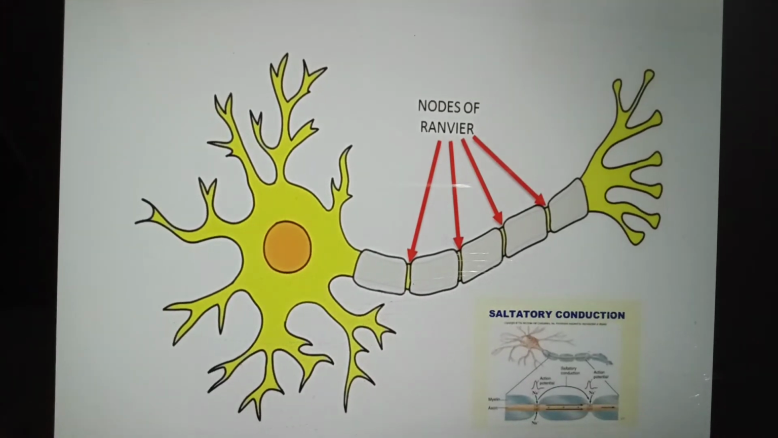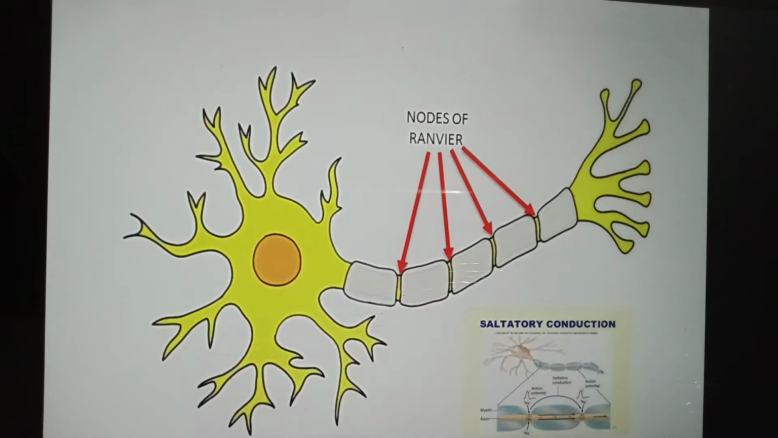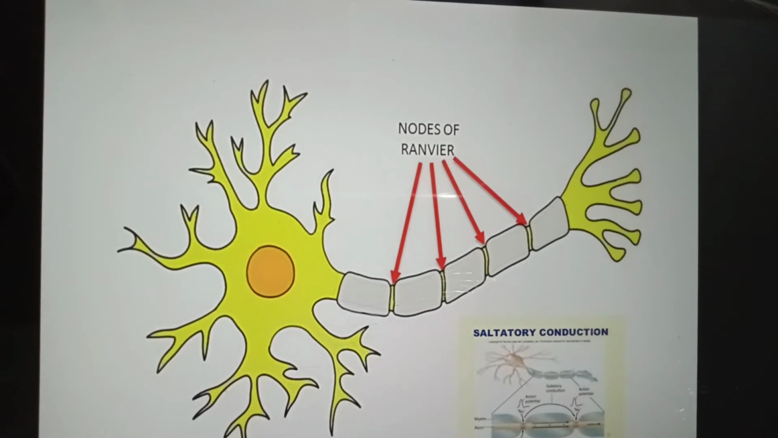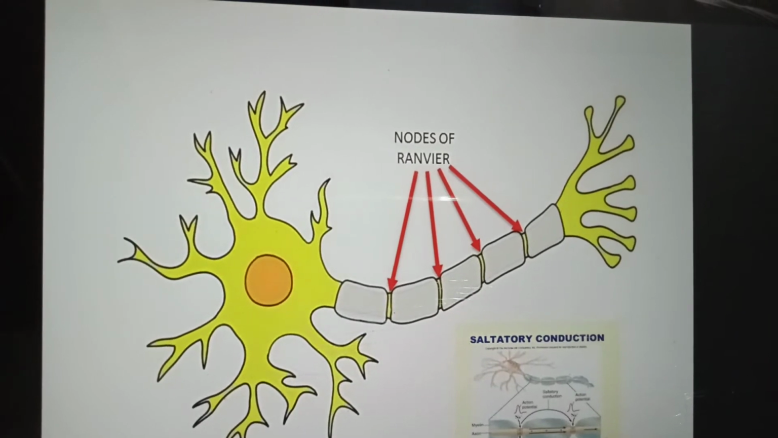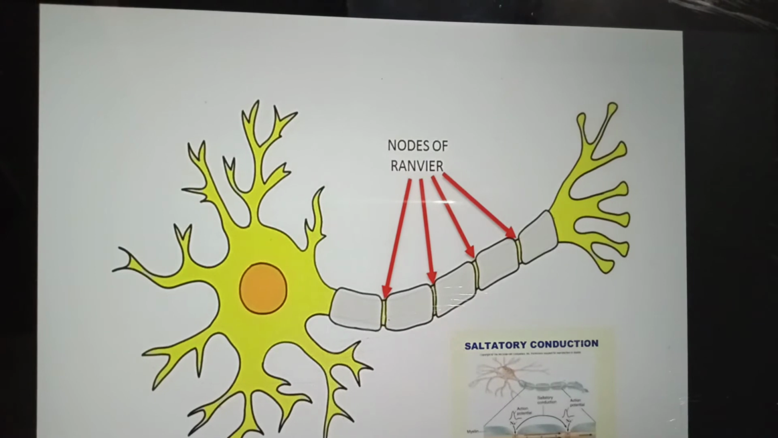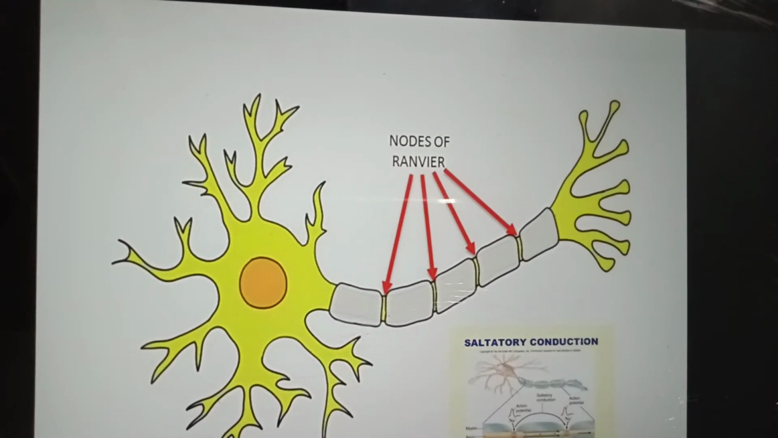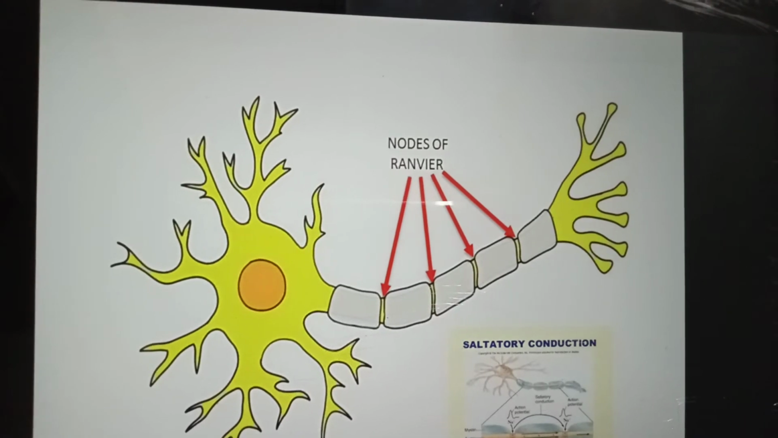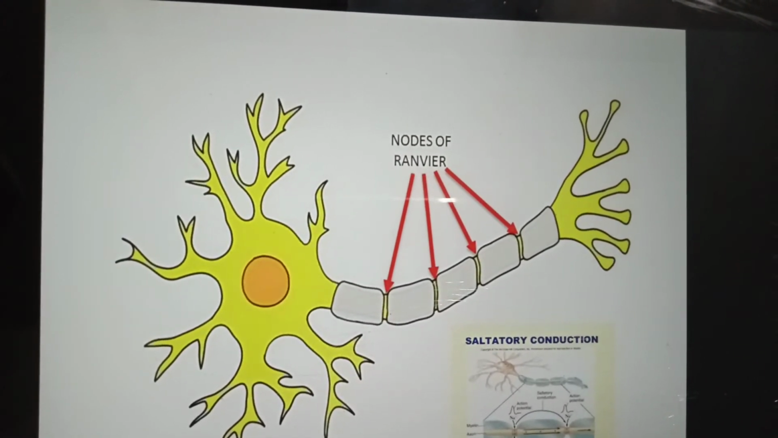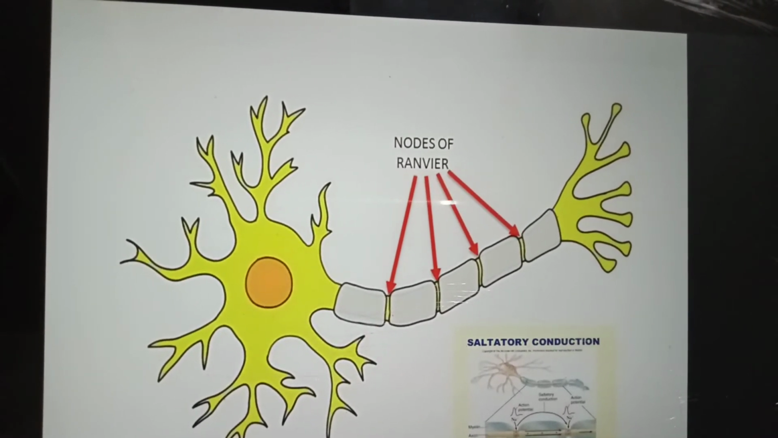The myelin sheath does not conduct nerve impulses. In such a neuron, impulses jump over the areas of myelin going from node to node. Such impulses are called saltatory, that means jumping impulses. So saltatory are the jumping impulses. This increases the speed of a nerve impulse.